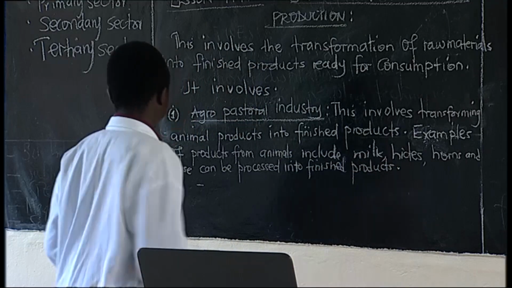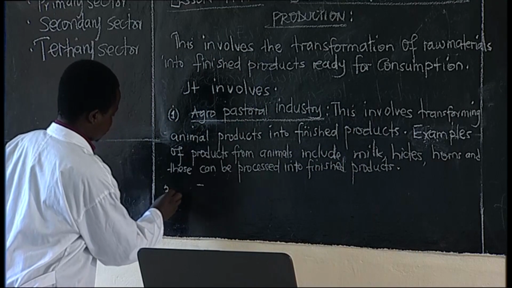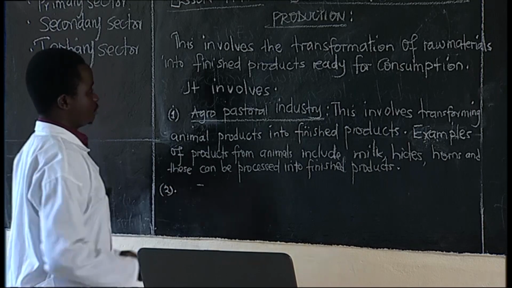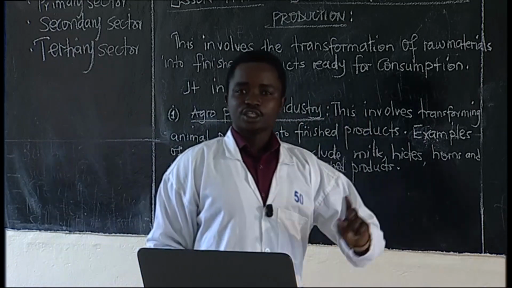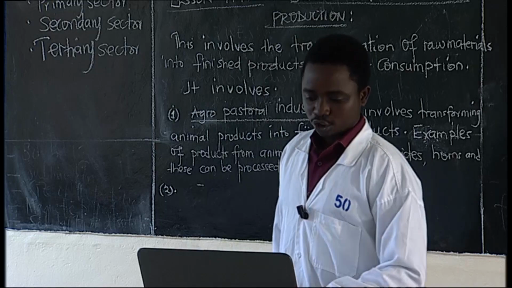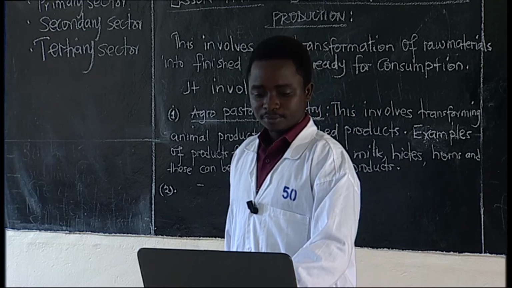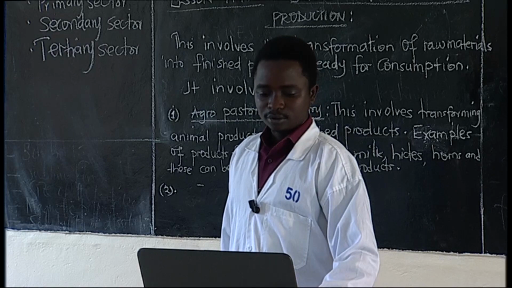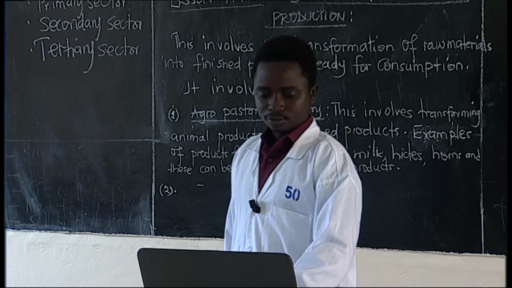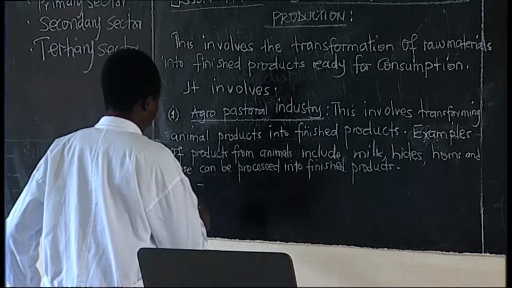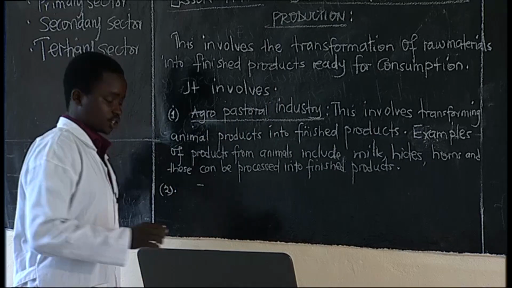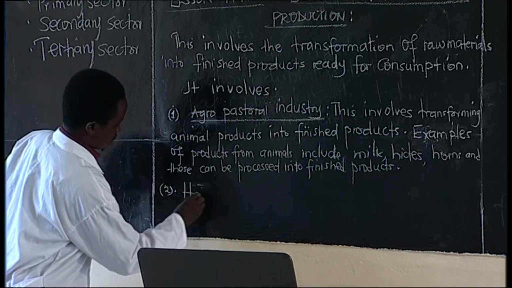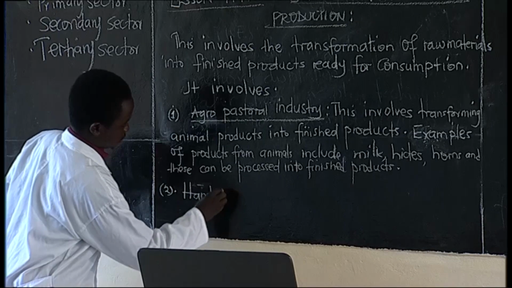Then we have the second one under this secondary sector of production, which is handcraft industry.